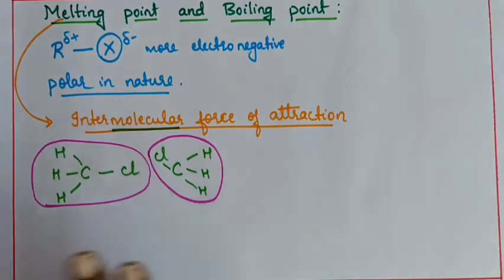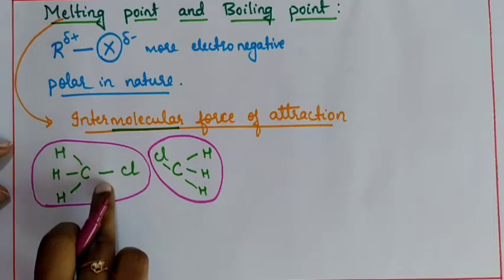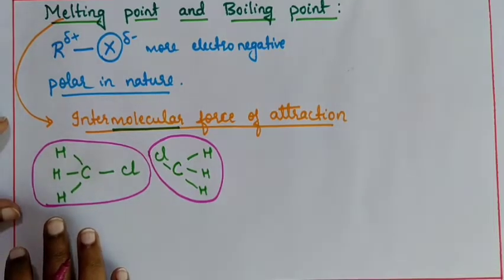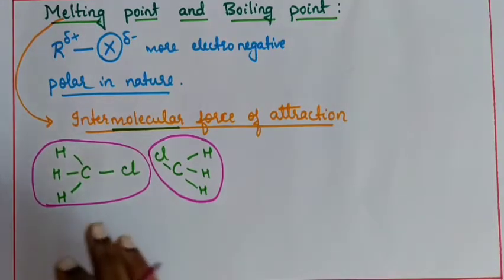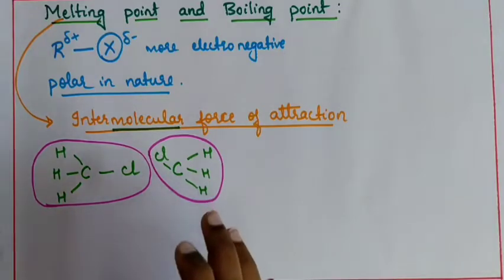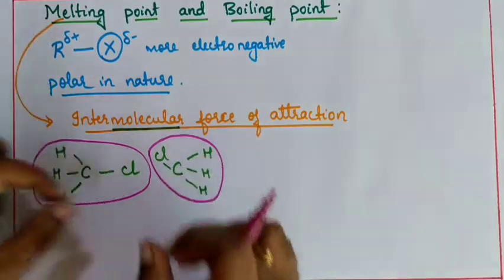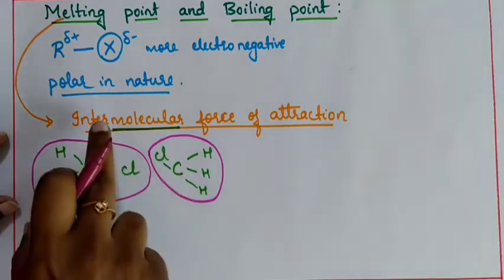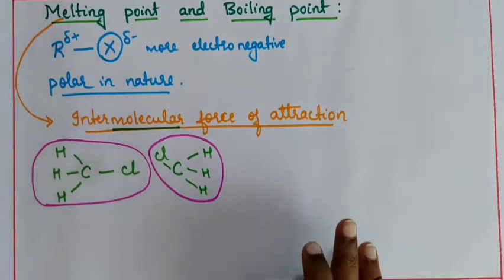Okay, don't get confused. We are not going to break the bond within the molecule, but we are going to study the force of attraction which exists between two molecules. That is what intermolecular force of attraction is.